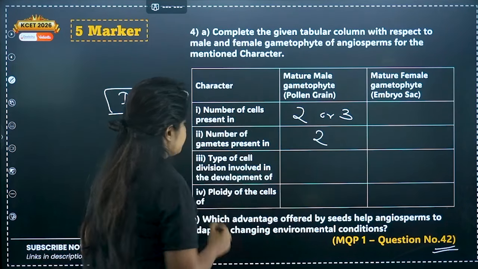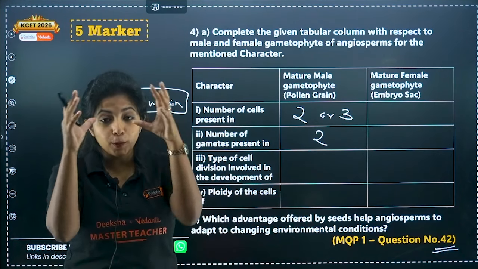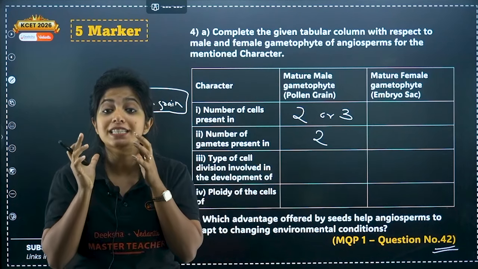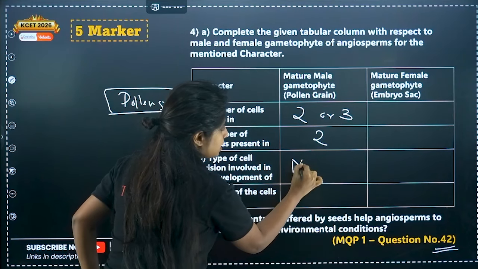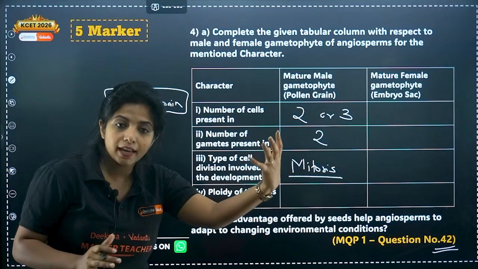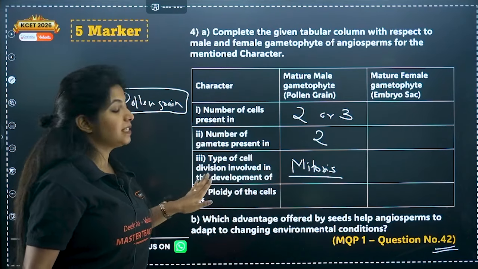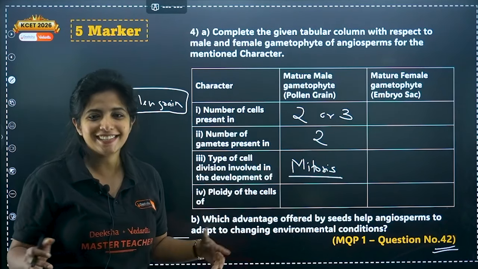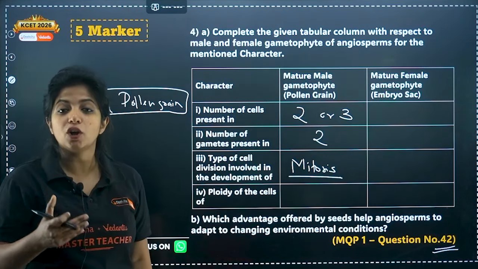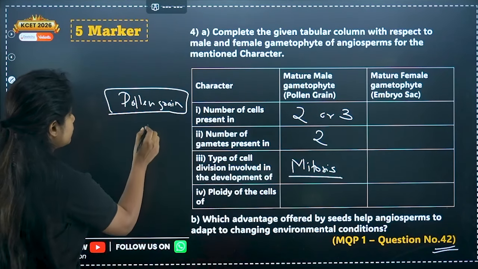Now, the type of cell division involved in the development of a pollen grain. The pollen grain develops with the help of mitosis. The cell divides into 2, and you get the vegetative cell and the generative cell. Now, the ploidy of the cells. What is the ploidy? That is again a different question. Ploidy means, is it haploid? What is the content of chromosomes in them? So, my dear children, always remember.